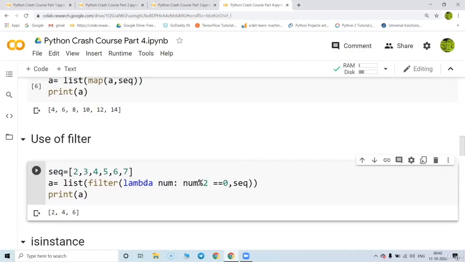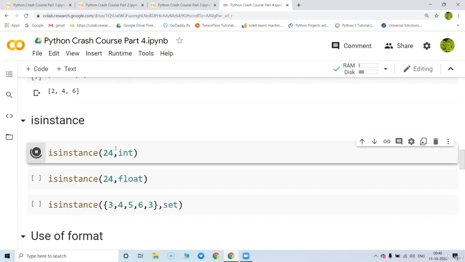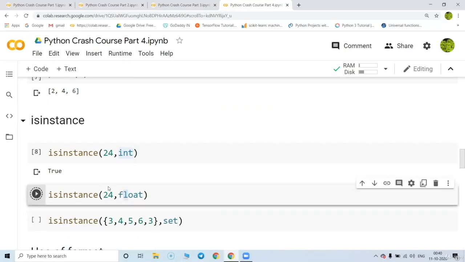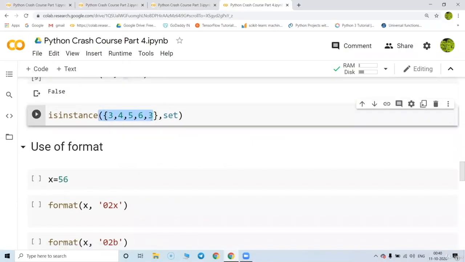Great. So now we have the next method called isinstance. In this, we can check whether the data put inside and the data type are the same or not. If both are the same, the answer will come as true. So 24 and integer is true. 24 and float is going to be false. This is a set, and if I check it for set, it is going to say yes, true.